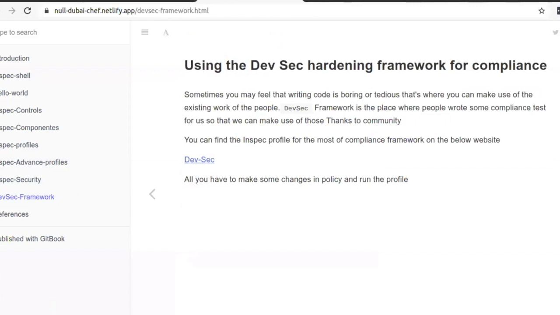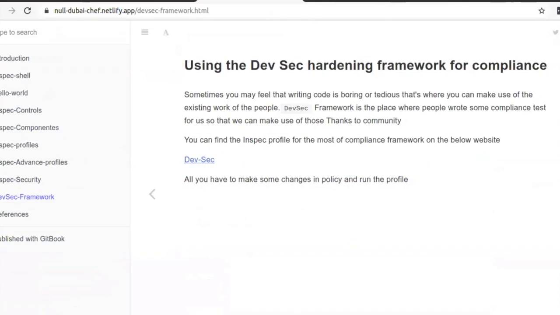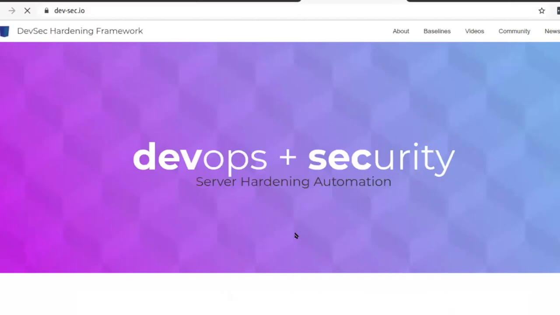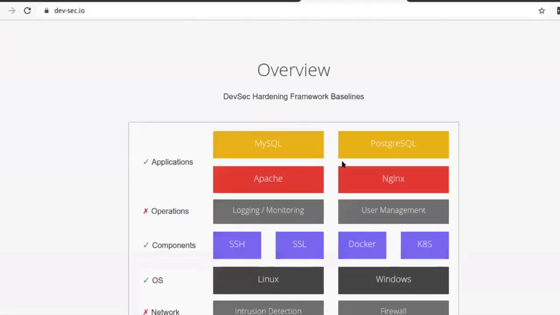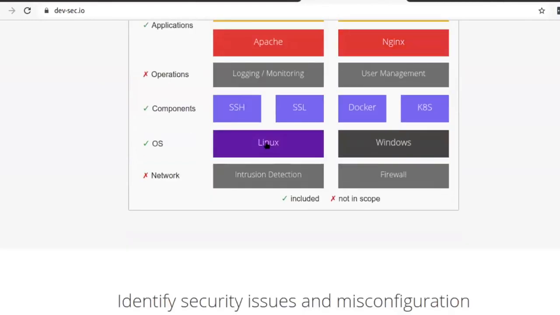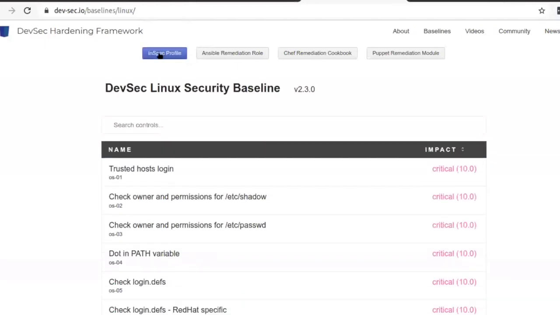There is something called the DevSec framework, where they have written the compliance profiles for us. For example, I'm going to see the Linux one. They have already written the Linux profile, the baseline compliance test for us.